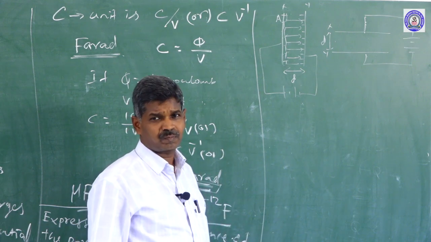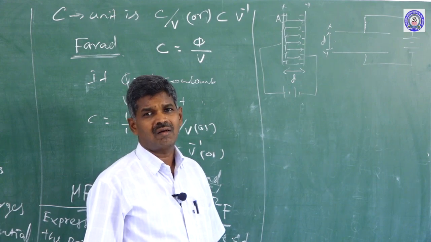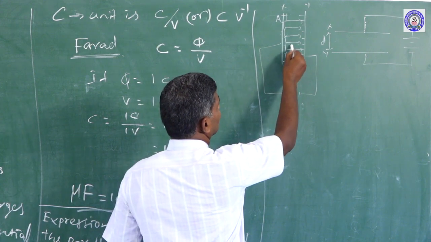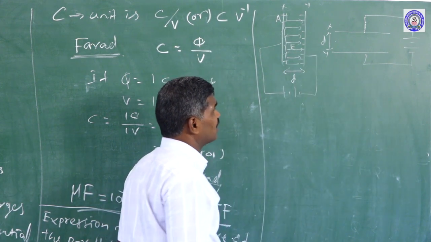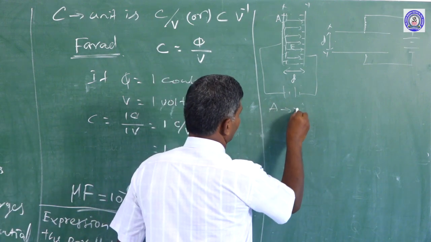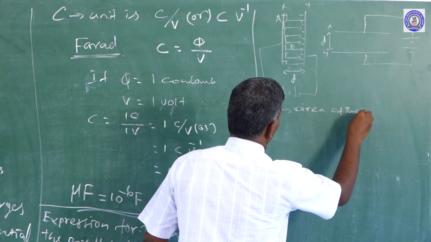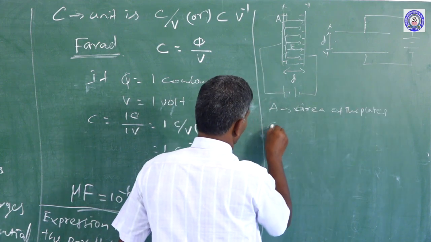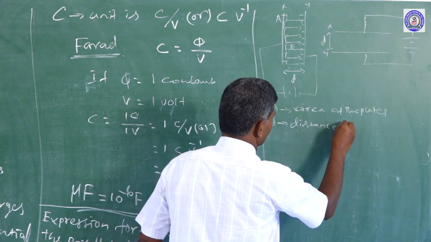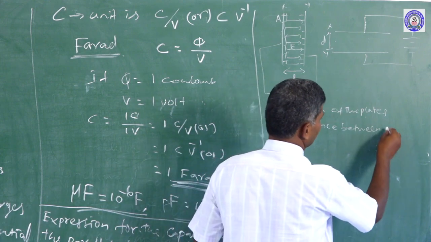The existing field can be calculated based on Gauss's law. Let me assume the field between the plates is E. A is the area of the plates, D is the distance between the plates.